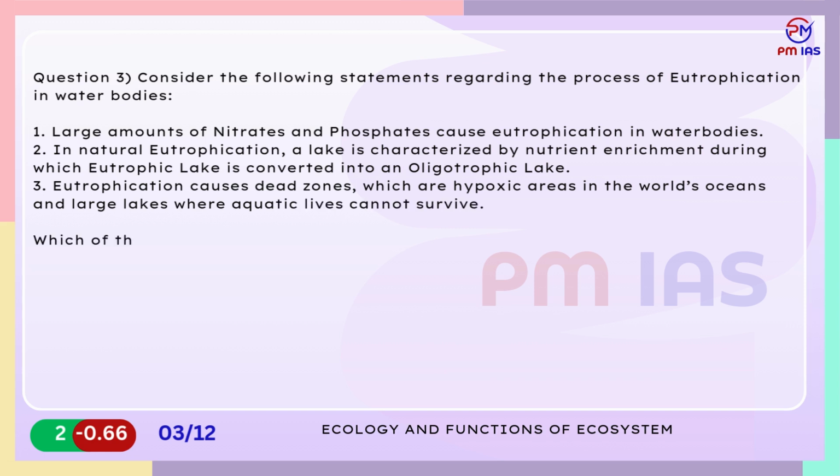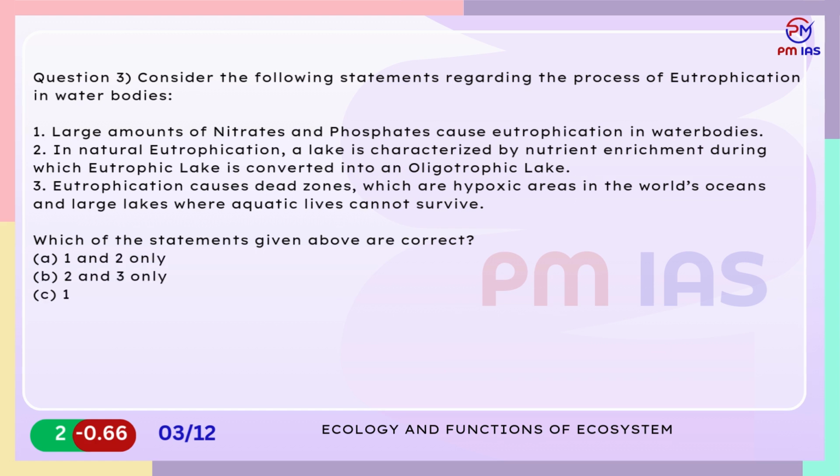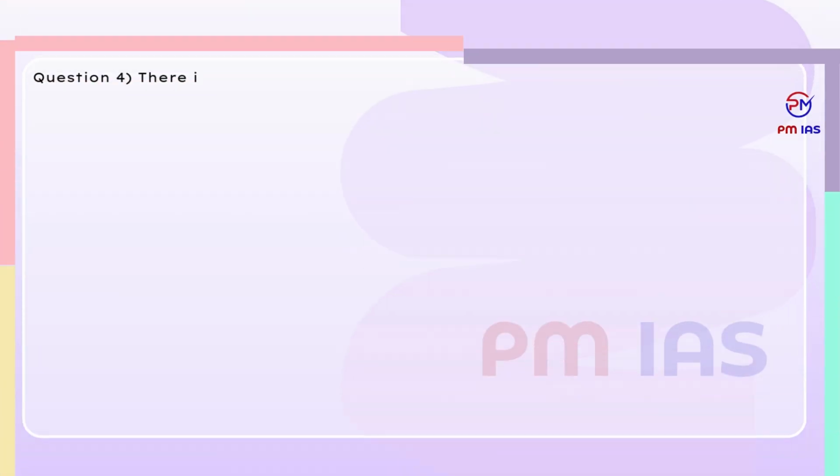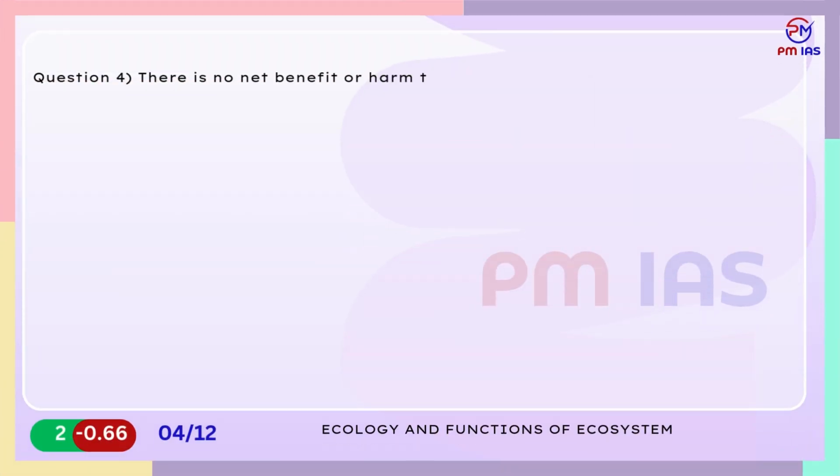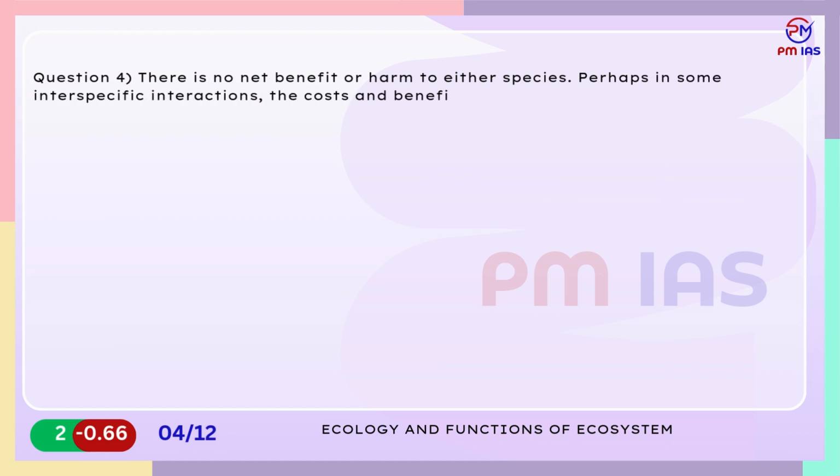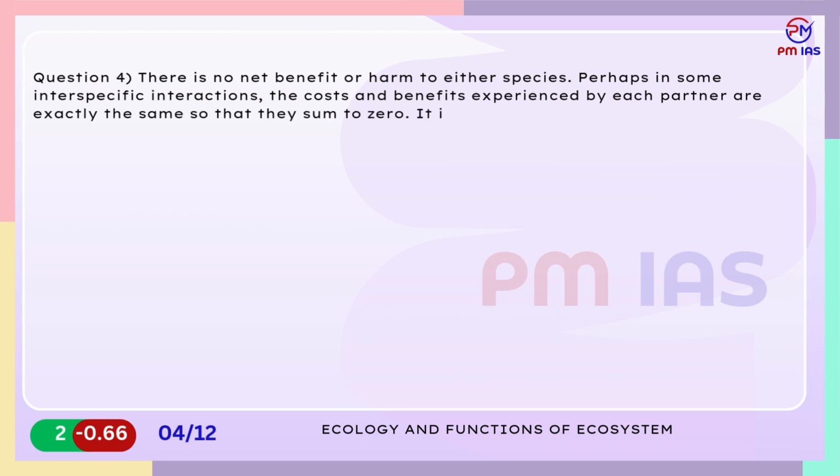A. 1 and 2 only. B. 2 and 3 only. C. 1 and 3 only. D. 1, 2 and 3. Question 4. There is no net benefit or harm to either species. Perhaps in some interspecific interactions, the costs and benefits experienced by each partner are exactly the same so that they sum to zero. It is not clear how often this happens in nature.